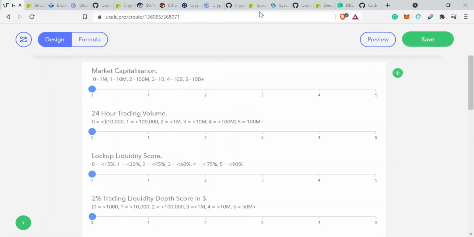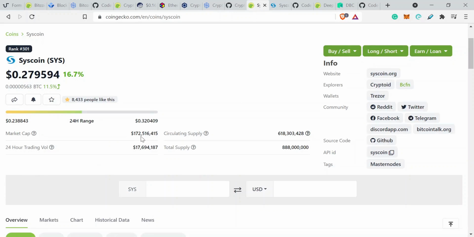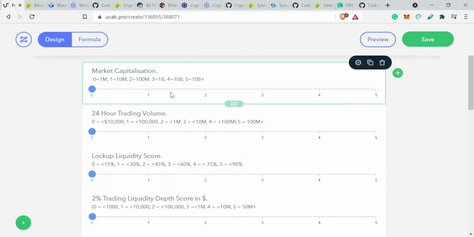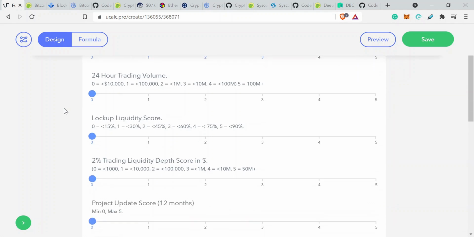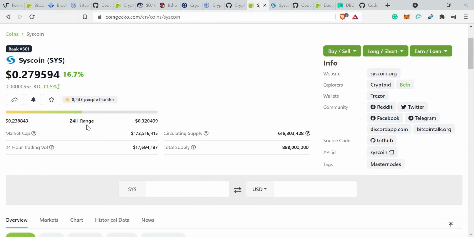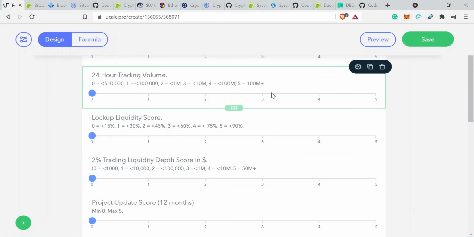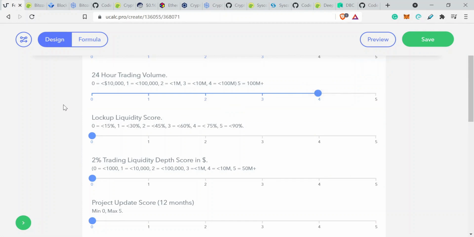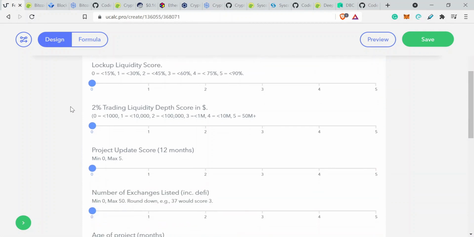Market capitalization. Let's look at the market capitalization of Syscoin. We've got $172 million. So we're going to be going for 3, which is just less than 1 billion. Then we've got a 24-hour trading volume. Today there's been quite a lot of trading volume on Syscoin, and we're currently around about 18 million. So we're going to go for 4. That's quite a nice high trading volume for the last 24 hours. Naturally, if you do this score on multiple days, you might get different outcomes. But generally, if you use an average, if you just become aware of the volume of the cryptocurrency in general, you'll be able to use that score better.